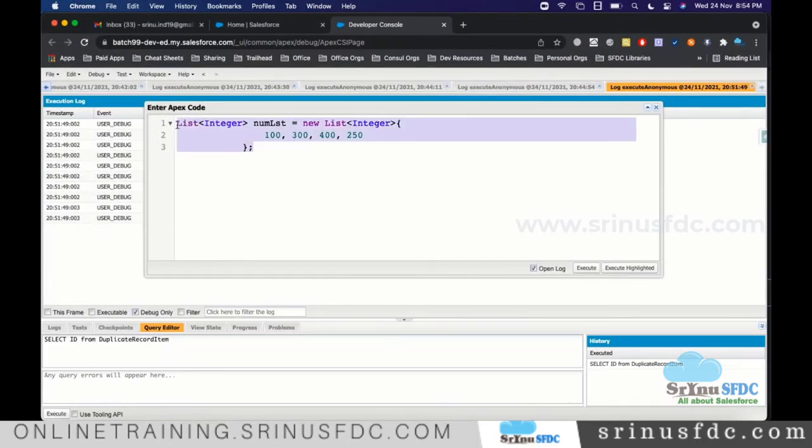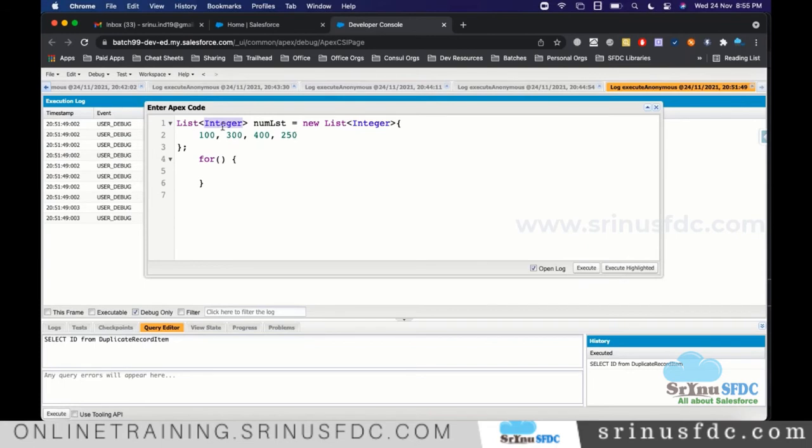So for this collection, what is the type? Here we mention the type, right? If you want to keep all text values, we use string.